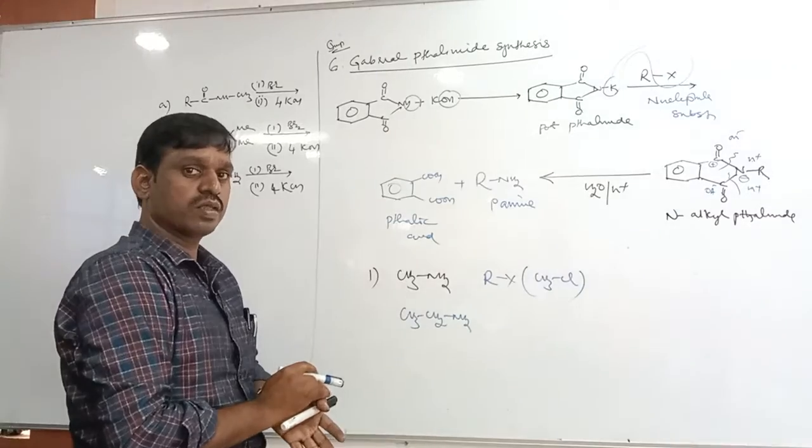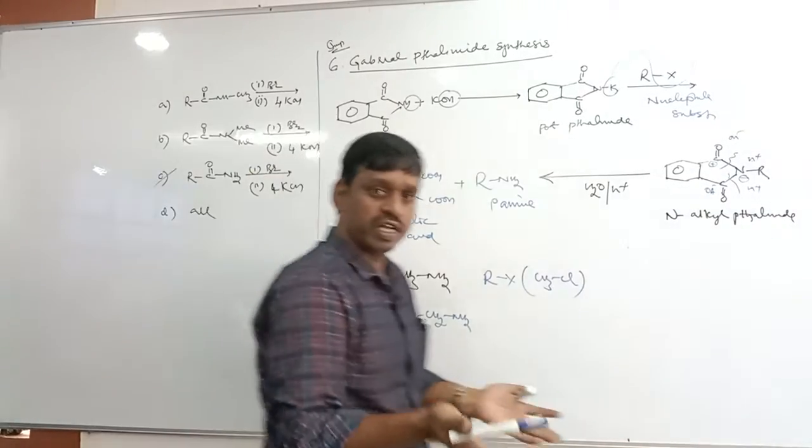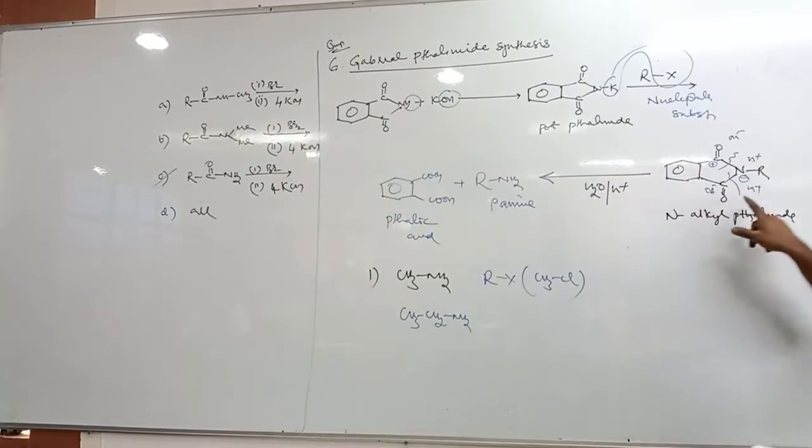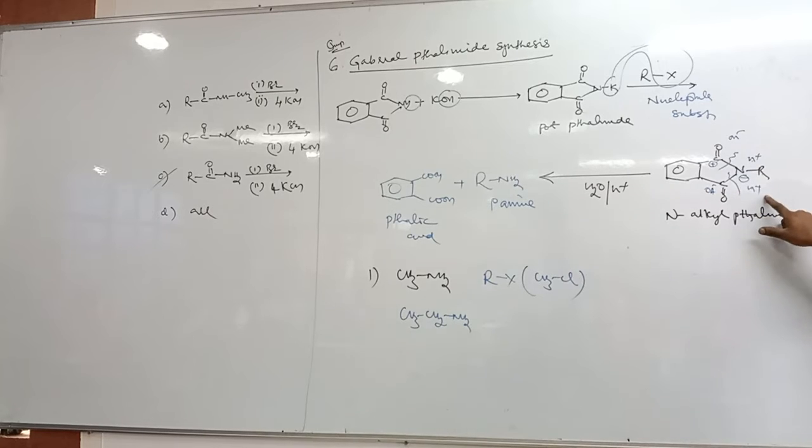Why? Where is the possibility? It is an N-alkyl phthalimide. On hydrolysis, this nitrogen gets attached to hydrogen, so you will get only primary amine. Secondary and tertiary amines are not possible.